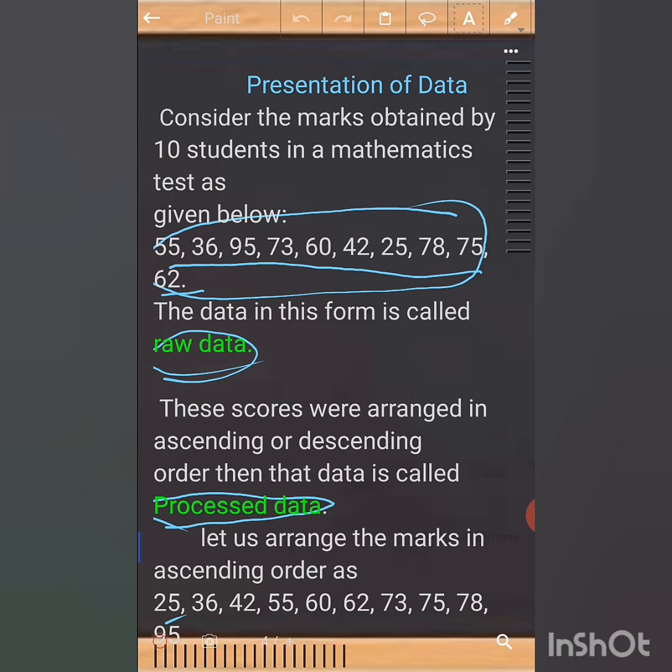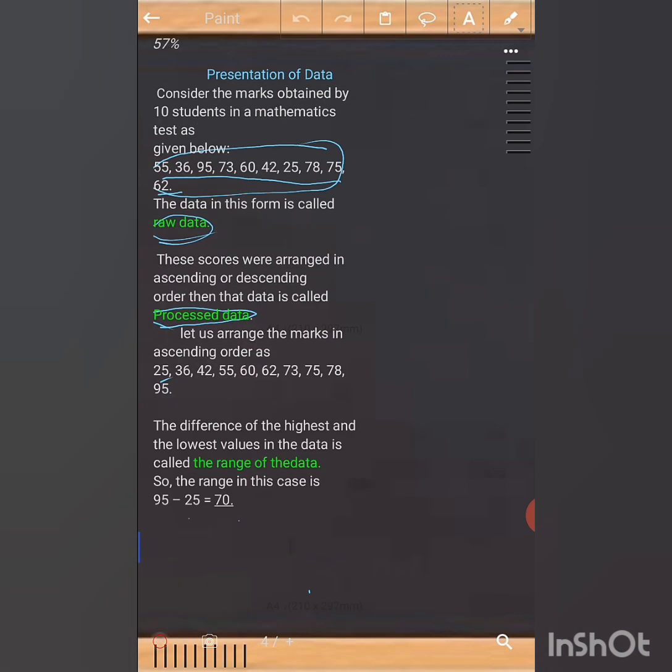Now, presentation of data. When we take data in bulk, it is not arranged in any order. That kind of data is called raw data. And when the data is processed after rearrangement, either in ascending order or descending order, and made into a proper order, it is called processed data. The range formula is nothing but highest value minus lowest value. To find the range of any data, you have to use this formula: highest value minus lowest value.